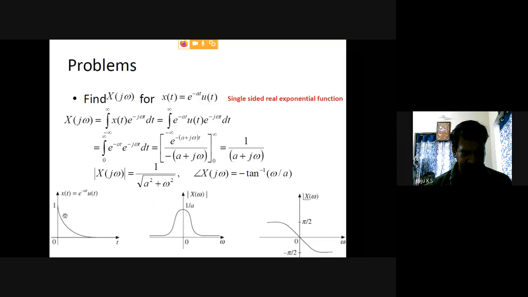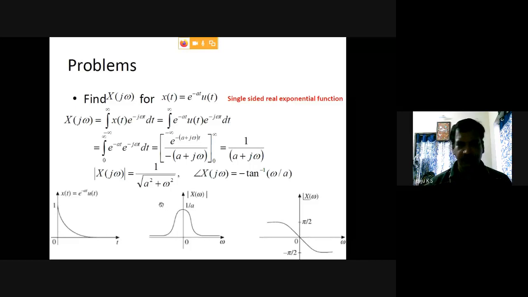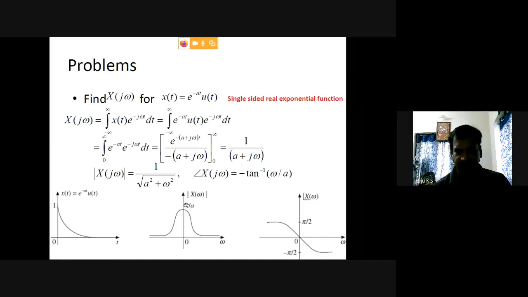For a signal e^(-at) having values only on the right-hand side, when you draw the magnitude, you substitute different values of omega. First, omega equal to 0: the omega part is 0, so it has only the value 1 by root of a squared, which is equal to 1 by a.